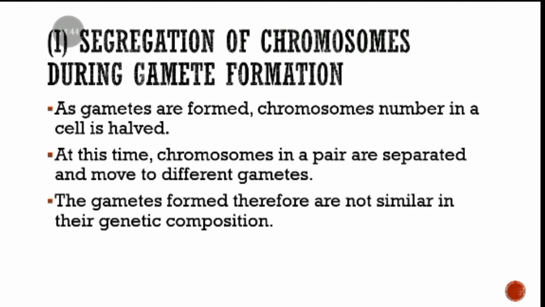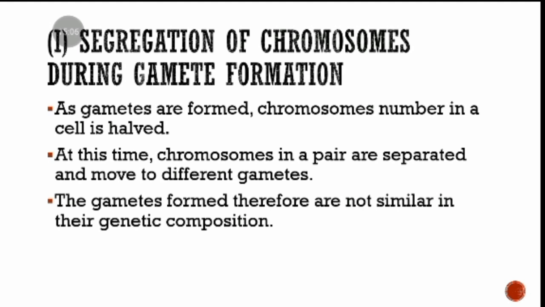So it's like you have a normal cell, and then it is being split into 2 during the process of meiosis. Gamete formation happens during the process of meiosis.